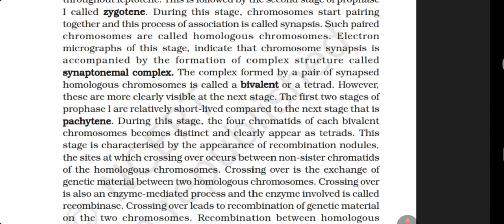The first two stages of prophase 1 are relatively short-lived compared to the next stage, that is pachytene. During this stage, the four chromatids of each bivalent chromosome become distinct and clearly appear as a tetrad. This stage is characterized by the appearance of recombination nodules, the site at which crossing over occurs between non-sister chromatids of the homologous chromosomes. Crossing over is the exchange of genetic material between two homologous chromosomes. Crossing over is also an enzyme-mediated process and the enzyme involved is called recombinase. Crossing over leads to the recombination of genetic material on the two chromosomes.